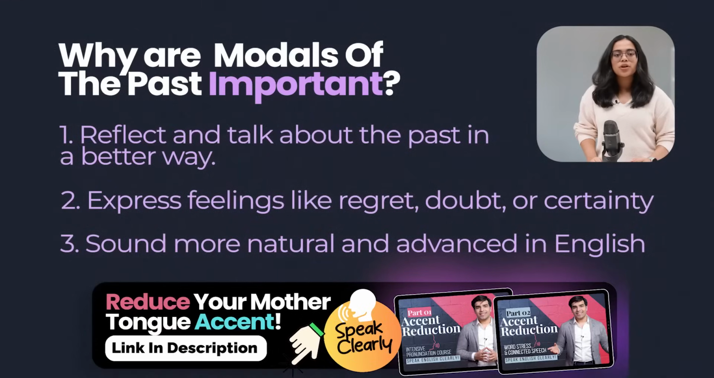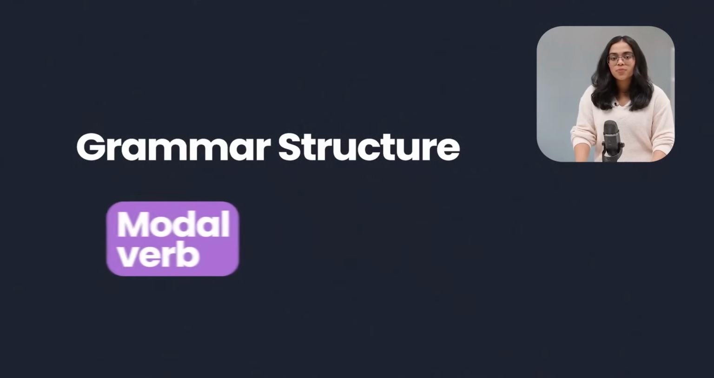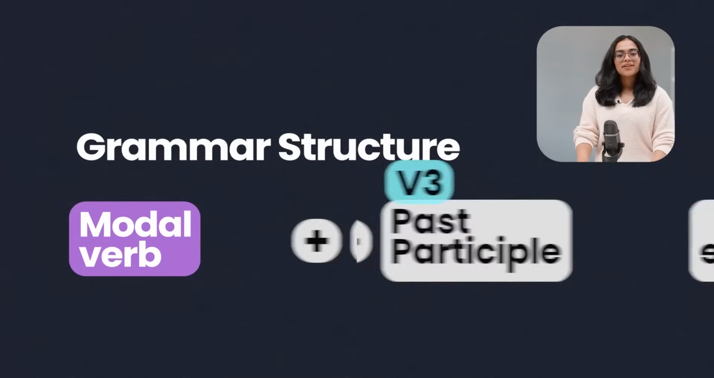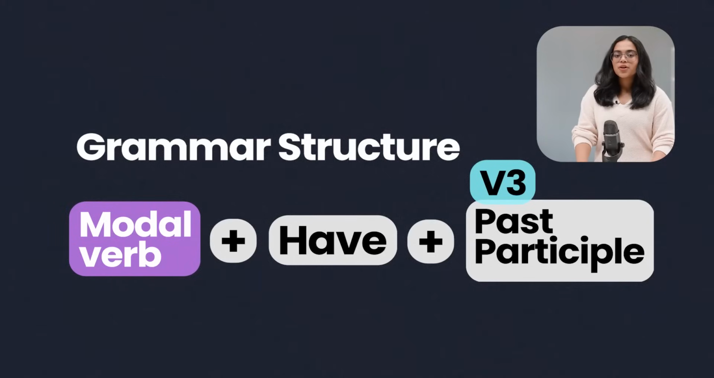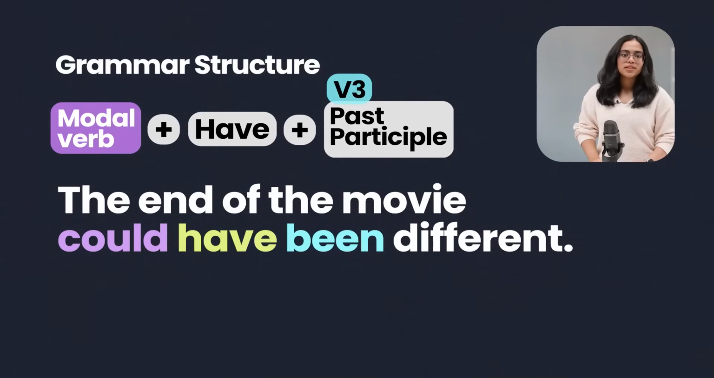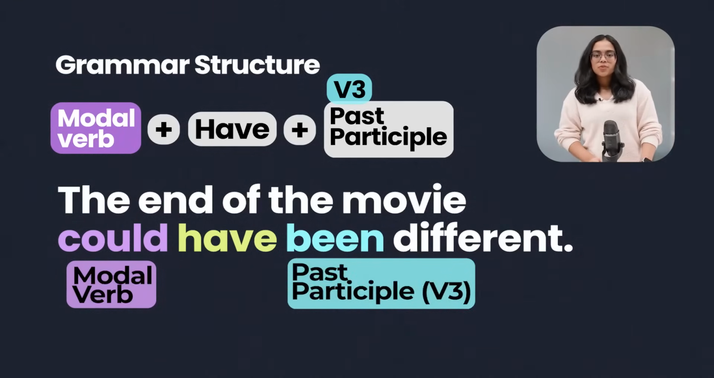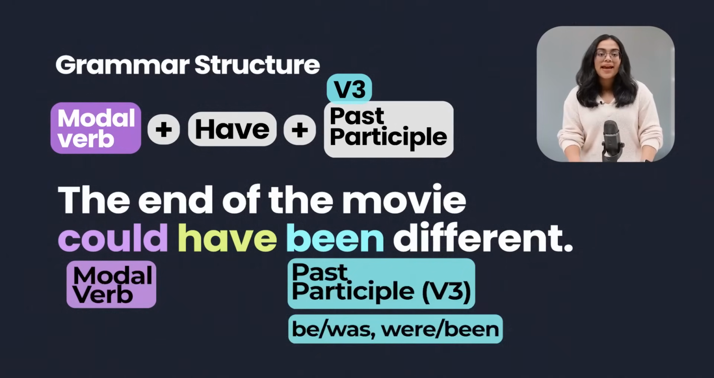Now, modals of the past have a simple grammar structure. First, you use the modal verb, followed by have, and the verb in the third form, which is the past participle form of the verb. For example, the end of the movie could have been different. Here, could is a modal verb, then we have used have, and then been, which is the past participle, which means the verb in the third form. So it is be, was, were, and been. So been is the third form of the verb.